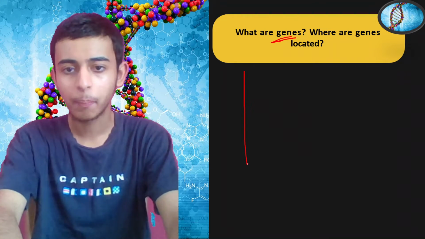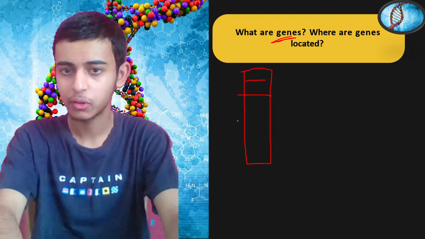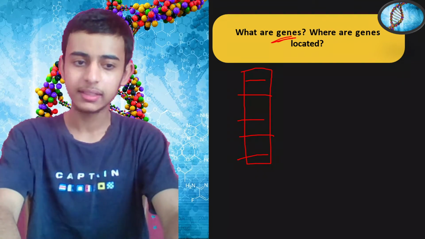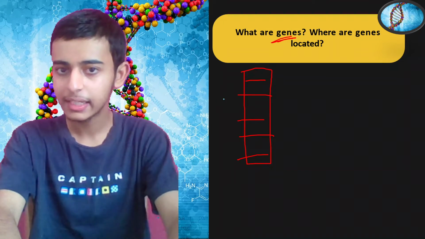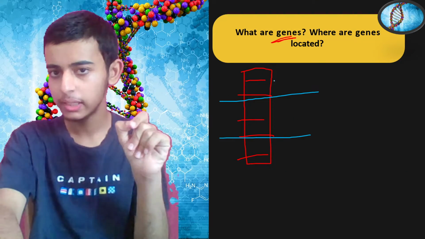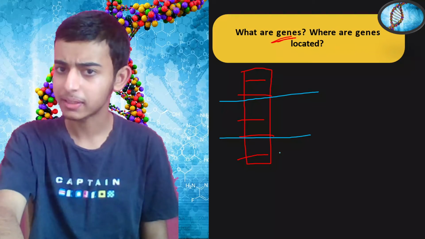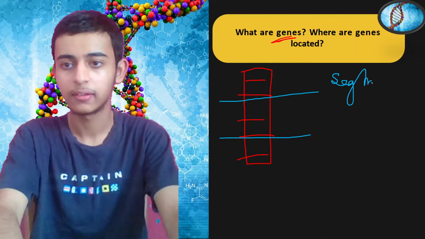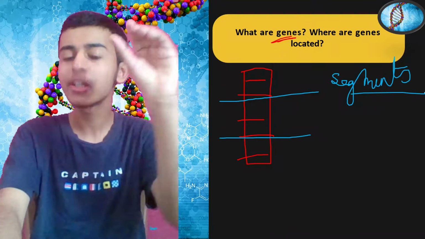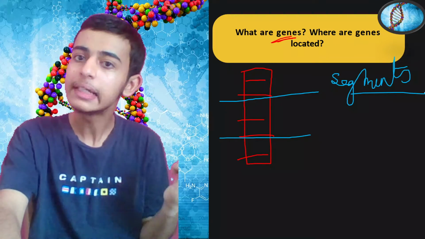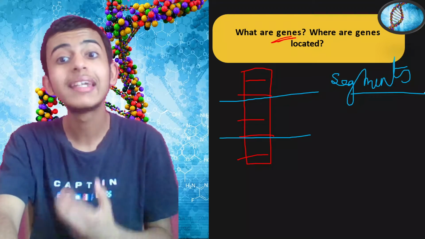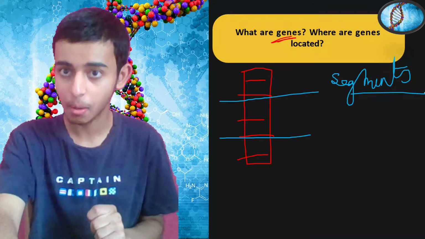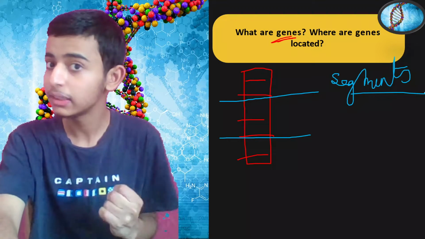Let's say I have a rope. If I cut it into three parts, one, two, three, what are these parts? Can I say that these parts are segments? Segments means parts of this rope, right? Similarly, genes are the segments of DNA. DNA, deoxyribonucleic acid, which is present inside the chromosomes, right? And guys, chromosomes are present in the nucleus of the cell.